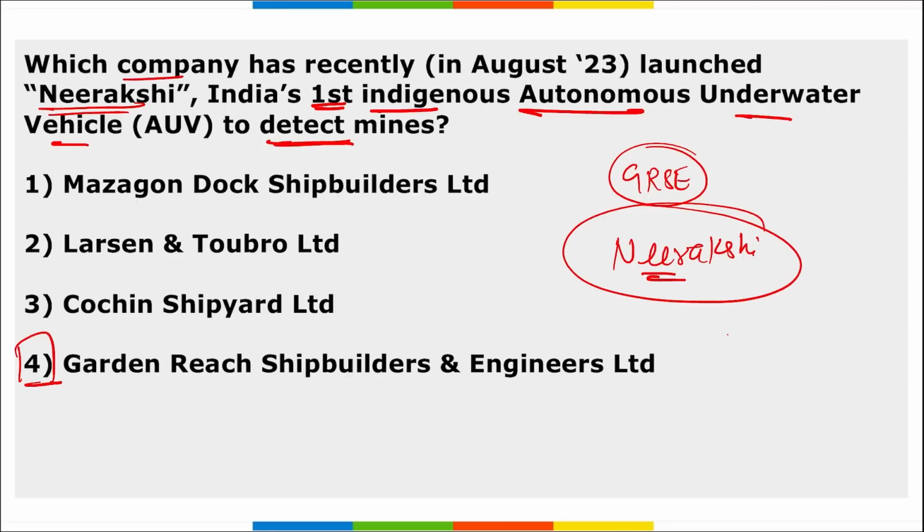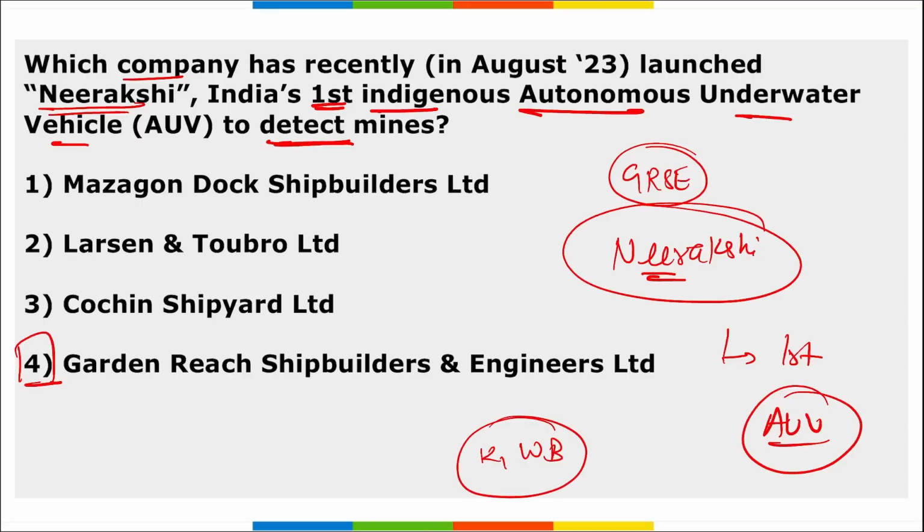Nirakshi is the name of India's first autonomous underwater vehicle, and it is to detect mines. Nirakshi stands for eyes in the water. That is India's first of its kind indigenous autonomous underwater vehicle. Correct? And where was this used? It was used in Kolkata, West Bengal for the first time, and it was used to detect mines.